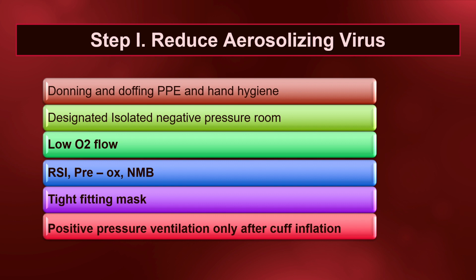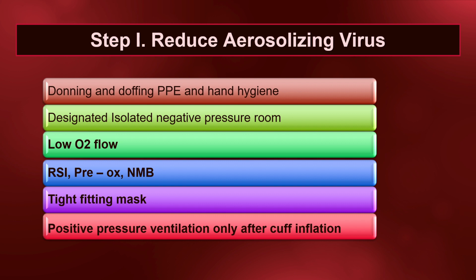It is recommended that the oxygen flow should be kept as low as possible and should be below 5 liters per minute. Rapid sequence intubation in a COVID patient is required to avoid manual ventilation of the patient's lungs and potential aerosolization of virus from the airways. Consider using a video laryngoscope.